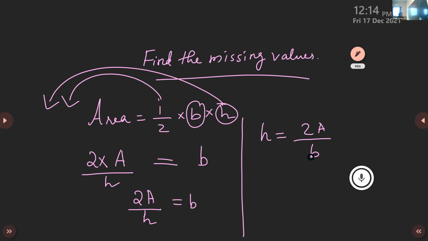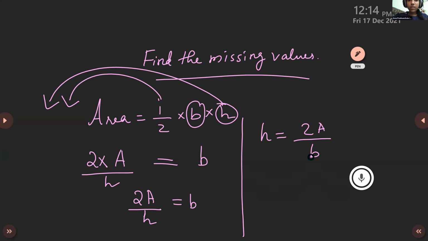Write it down. Area is given. Ma'am, can you explain? Base will be written like this, 2a by h. We will find the height. Height is equal to 2a by breadth.